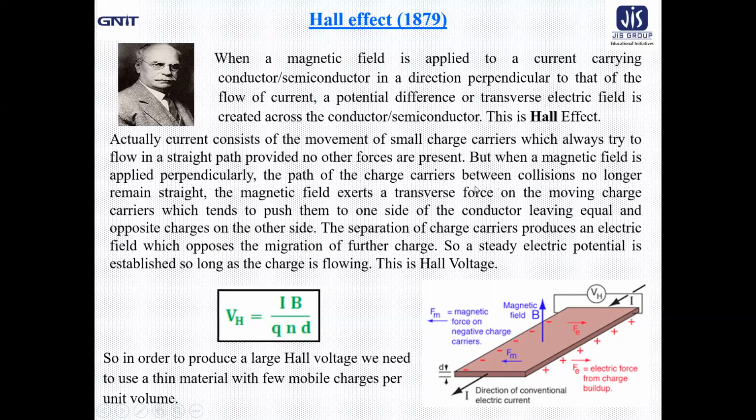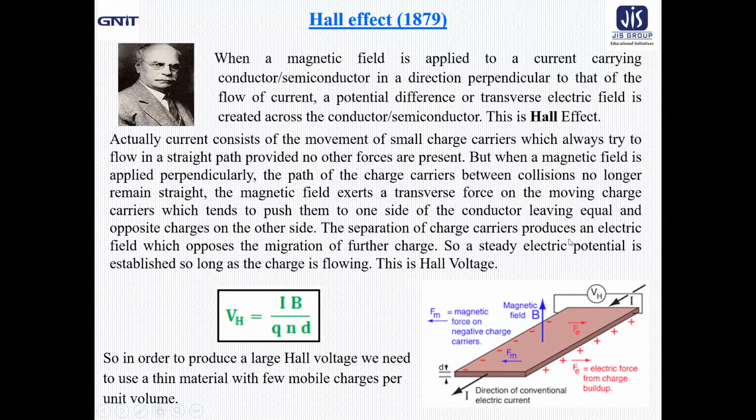So between collisions, the path no longer remains straight when the magnetic field is applied. The magnetic field exerts a transverse force on the moving charge carriers, pushing them to one side, and the other side will be devoid of that charge. If electrons move to one side, the other side has a deficit of electrons, which is equivalent to positive charges.